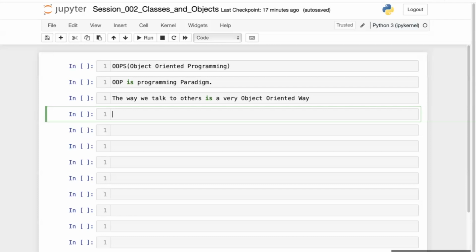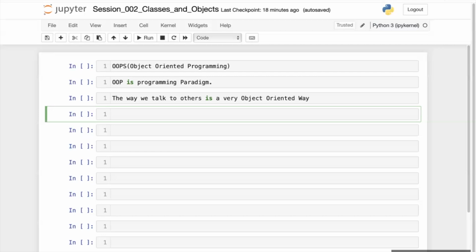Let's suppose AI Ki Pathshala is an e-learning company, and we have been given a task to write code for it. So the first thing that comes to our mind is that we are writing code where students are able to take admission into batches.